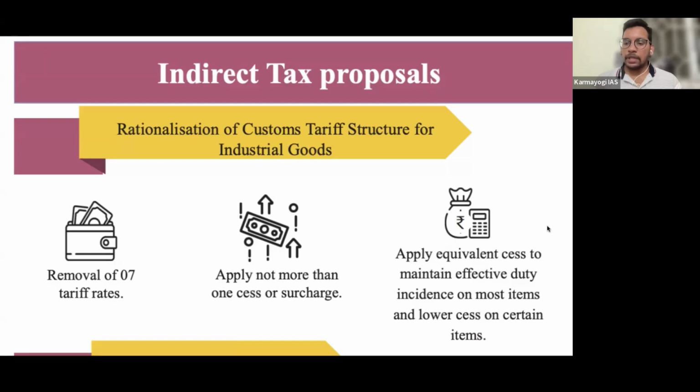And then apply equivalent cess. See, a lot of cesses are different. We have cess on petroleum, cess on education, cess on agriculture. There are a lot of things to be collected. So the government wants to make this uniform. Okay, we have to see what they will do.